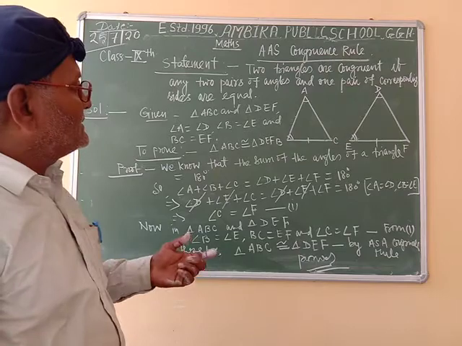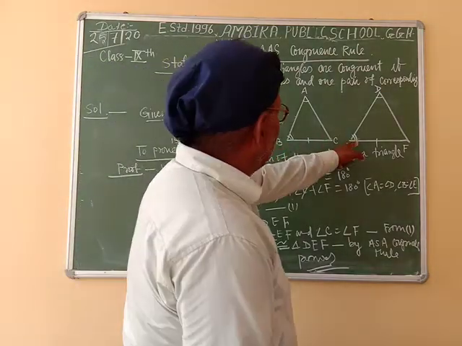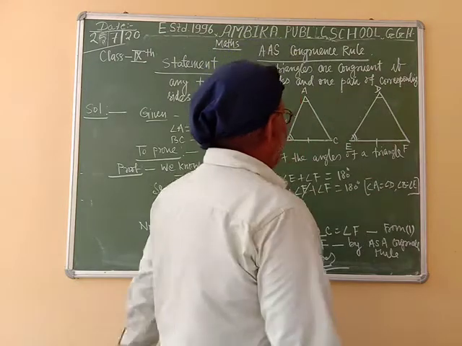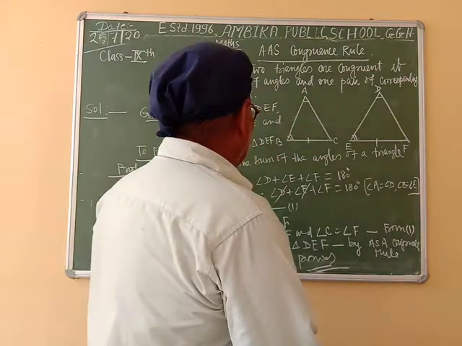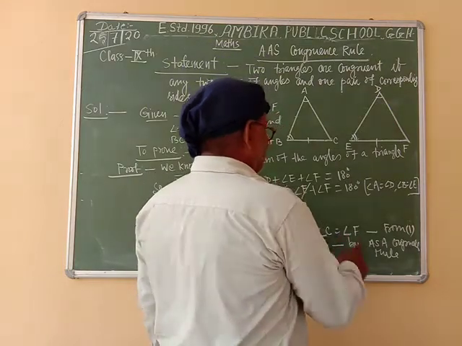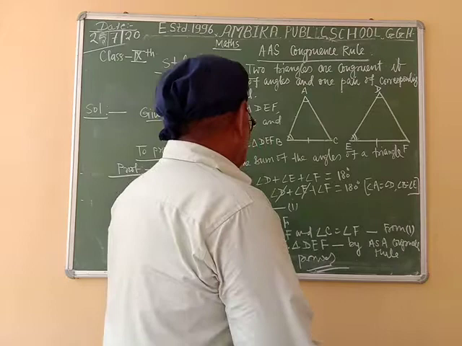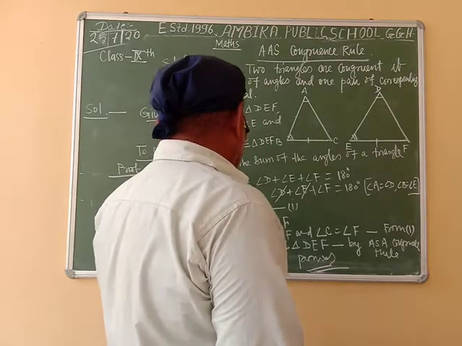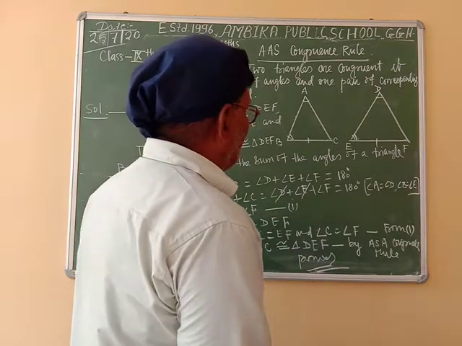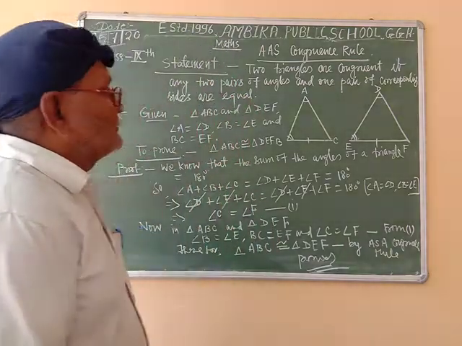Now in triangles ABC and DEF, angle B is equal to angle E, BC is equal to EF, and angle C is equal to angle F, as we proved before. So triangle ABC is congruent to triangle DEF by the ASA congruence rule.